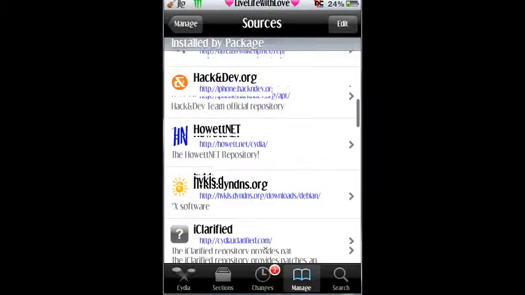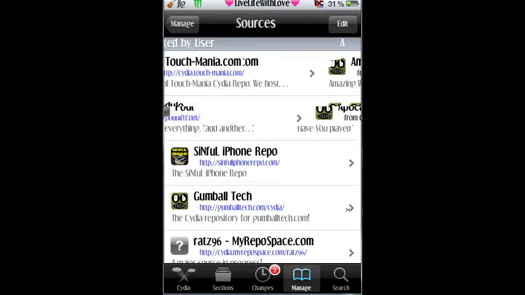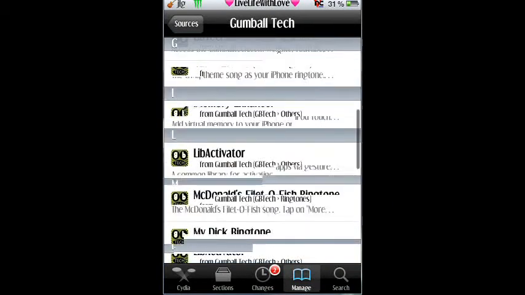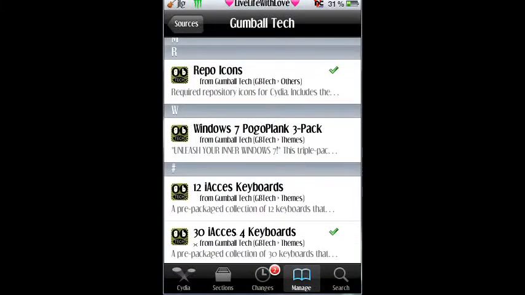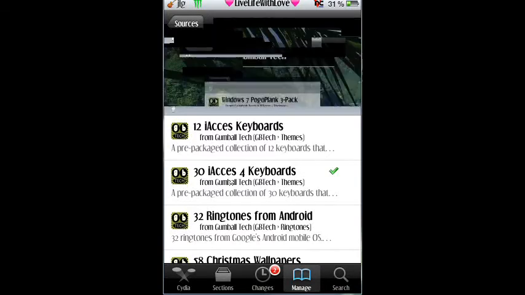Alright, next you're going to want to download GumballTech.com/Cydia/ and download that one too. When it's all downloaded, then you're going to want to go into GumballTech, and you're going to scroll down and click on 30 iAcces 4 keyboards. You're going to want to download that. It might take a while, but you're going to need it. Pause the video, I already have it.